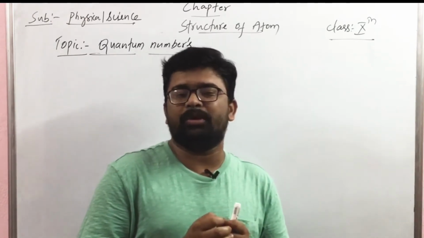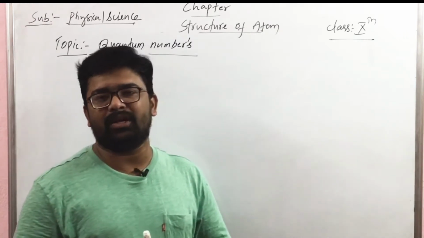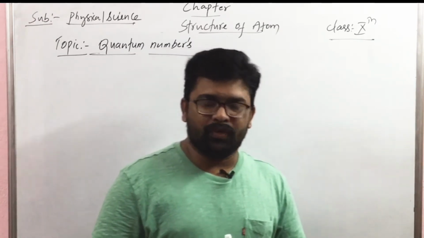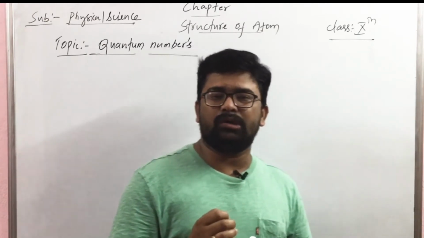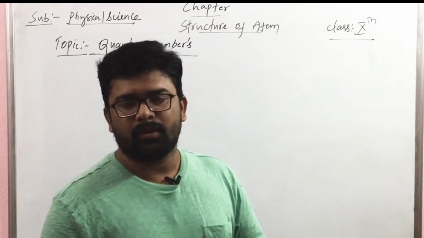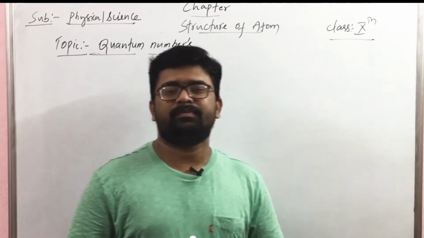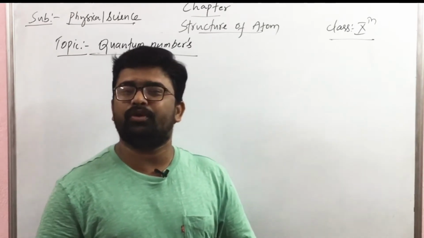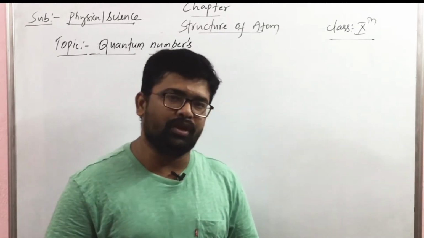And this suitable wavelength, that is shorter wavelength, what it will do, it interacts with the electron. When this shorter wavelength of light interacts with the electron, it disturbs the motion of the electron. When electrons are disturbed, then it is not possible to find the exact position and velocity of an electron.